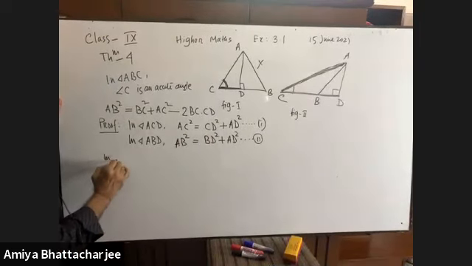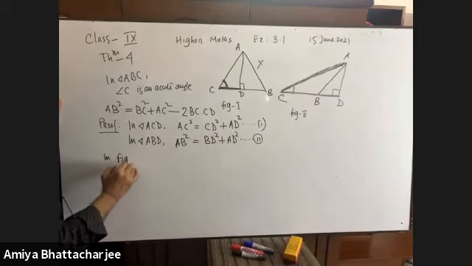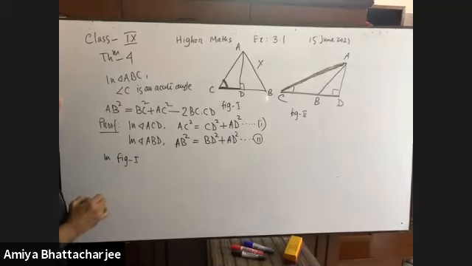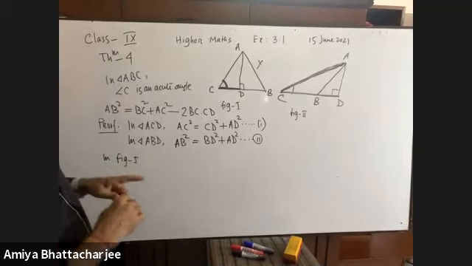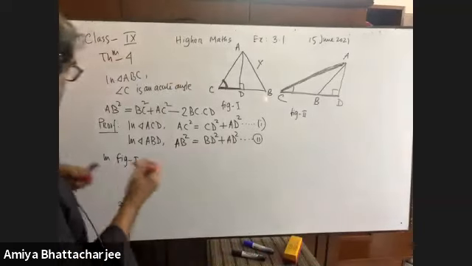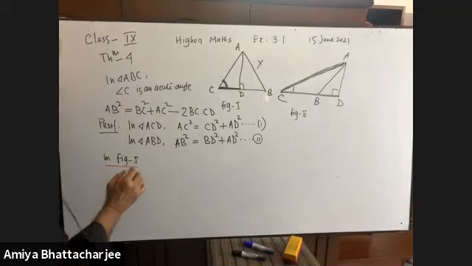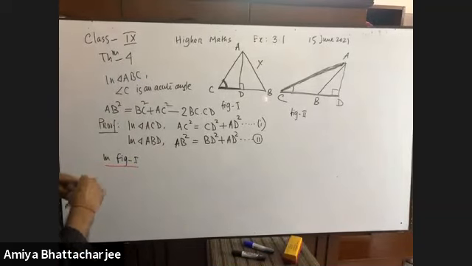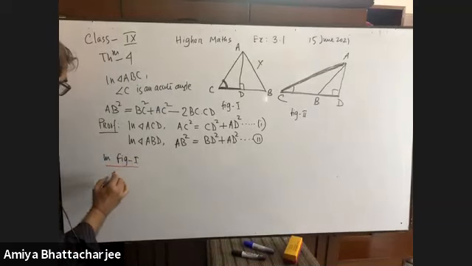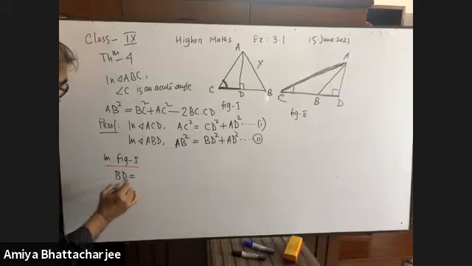In figure 1, we get BD equals to what? It is not the midpoint.